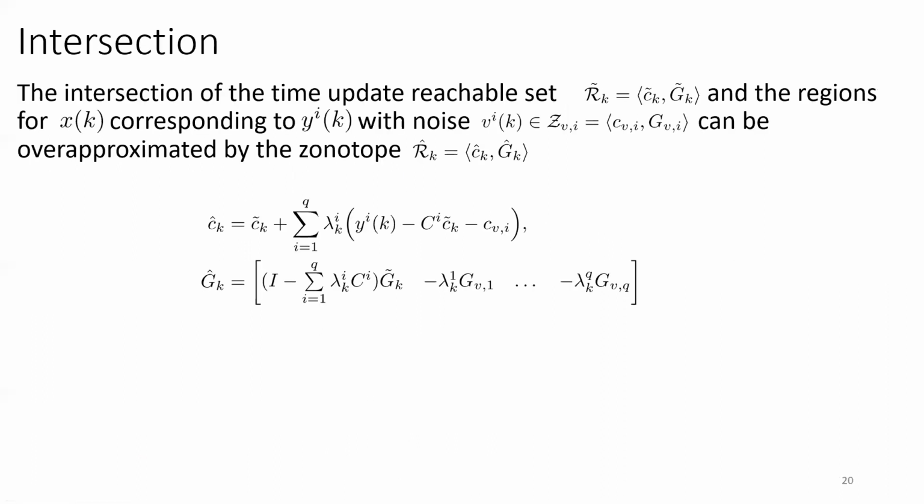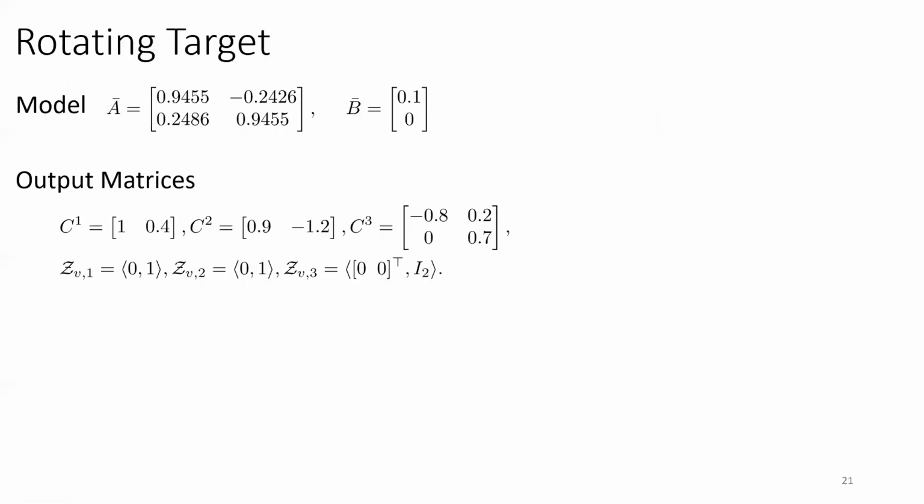The second approach is intersection, where we intersect the time update reachable set and the regions that correspond to the y with noise. And then we over-approximate the result by a zonotope RK. The output of the proof is shown here. And for details, we refer the listener to the paper.